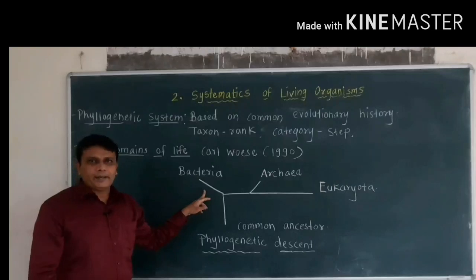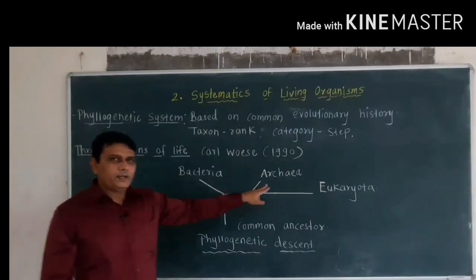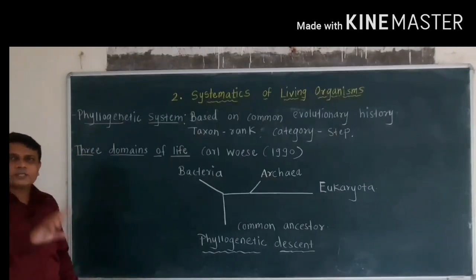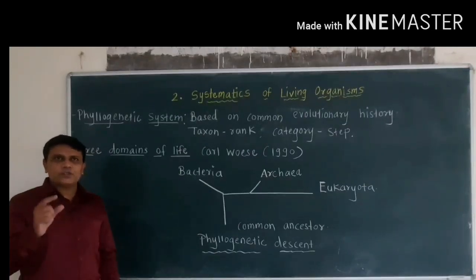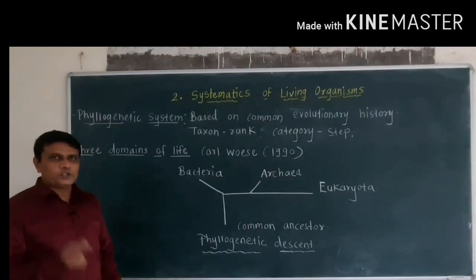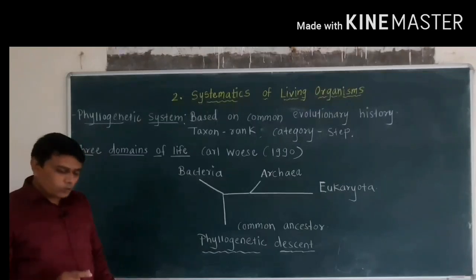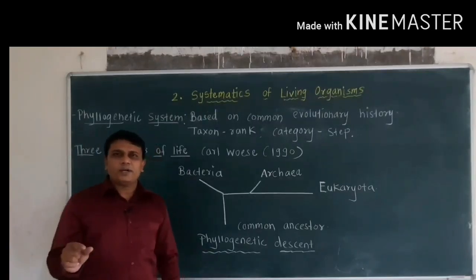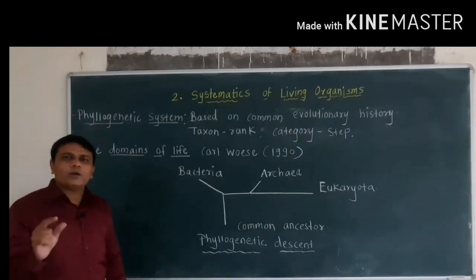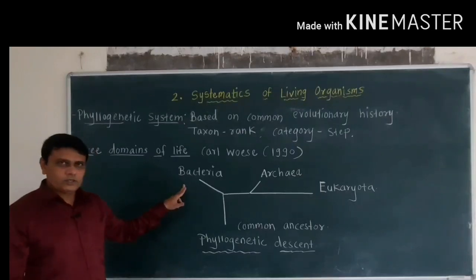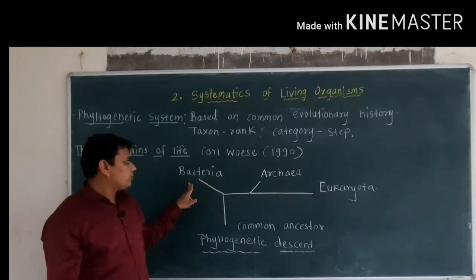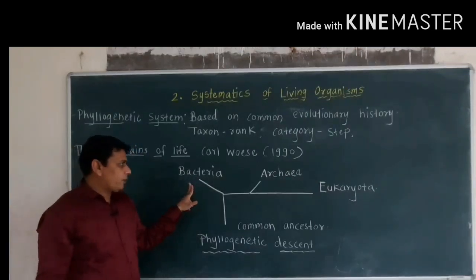Now bacteria and archaea are the prokaryotes. Prokaryotes means, pro means primitive, karyon means nucleus. The organisms which show absence of nucleus, or if the nucleus is present, it is not well developed, and membrane bound cell organelles are also absent, like mitochondria, then Golgi complex. These membrane bound cell organelles are absent in prokaryotes. So such organisms come under the group that is prokaryotes.